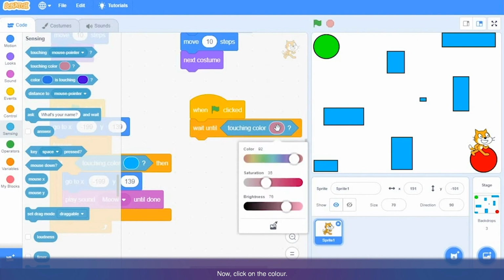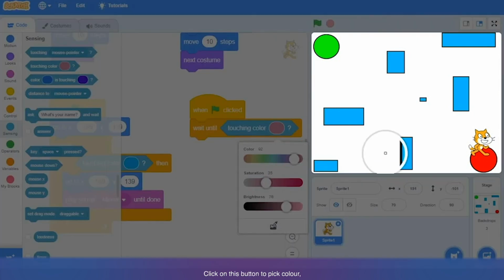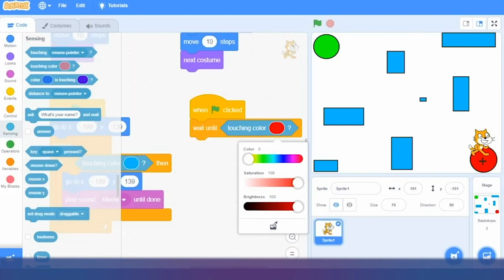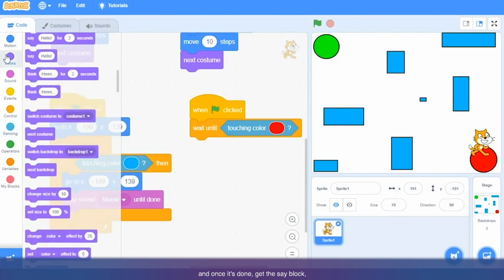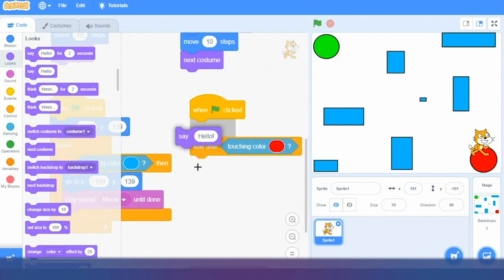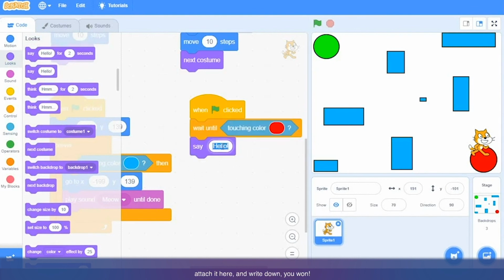Now click on the color, click on this button to pick color, and then click on the red color. Okay, so you can see the exact red color will be added here. Now wait until touching color red, and once it's done, get the say block, attach it here and write down You won. Yeah, and let's add some sound.